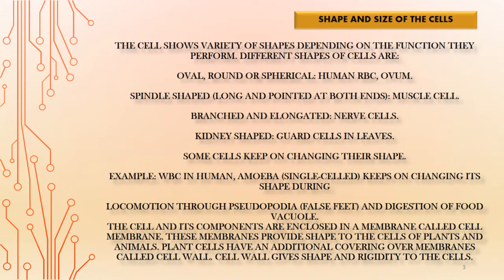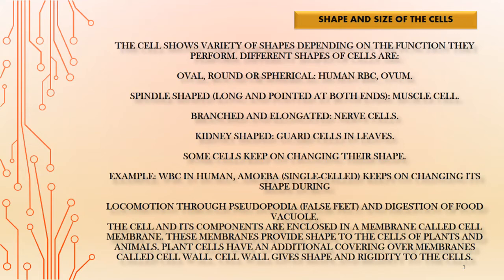Talking about the shape and size of cells, they have various shapes and various sizes. The cell shows a variety of shapes depending on the function that they perform. Different shapes of cells are as follows: oval, round or spherical, which is the human RBC. RBC stands for red blood cells. Ovum is also an example of an oval shaped cell.